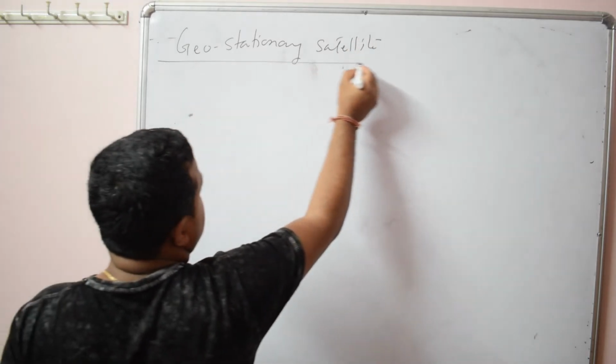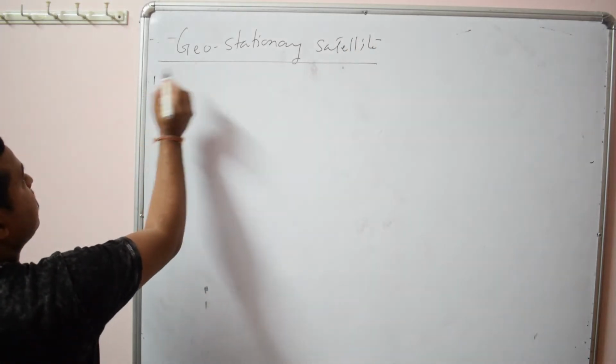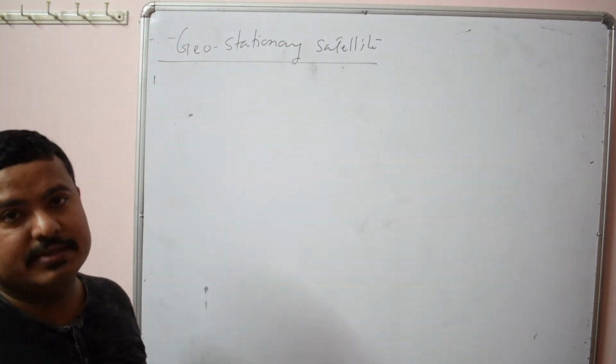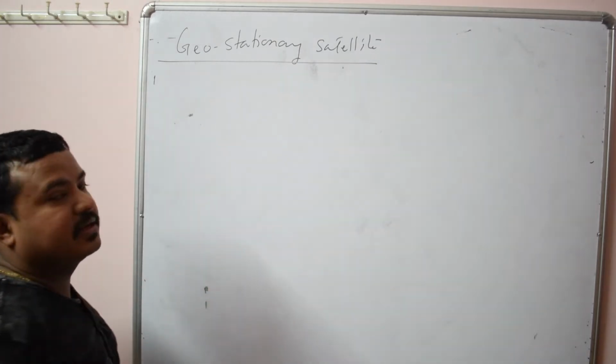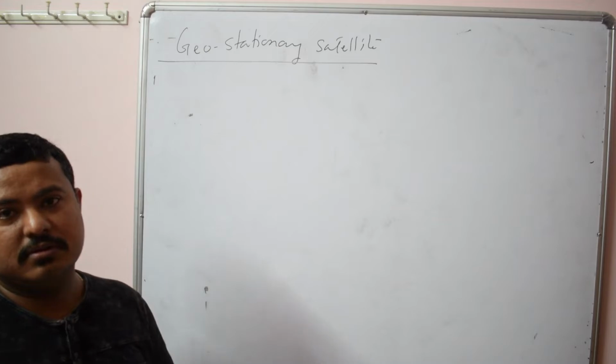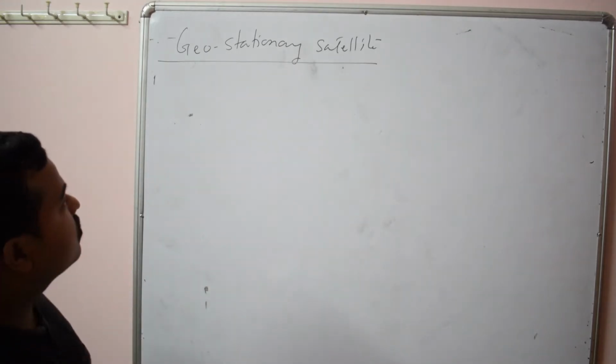Geostationary satellite. Now you know what is geostationary. Geo means earth and stationary means what? Rest. So geostationary means what? The satellites which appear to be at rest with respect to what? Earth. They are called what? Geostationary.